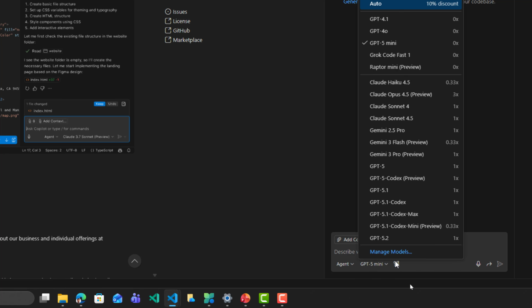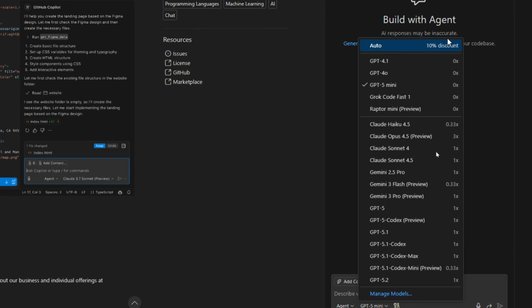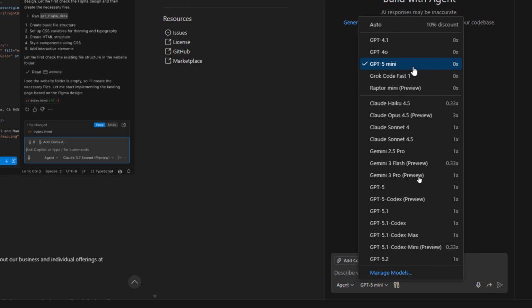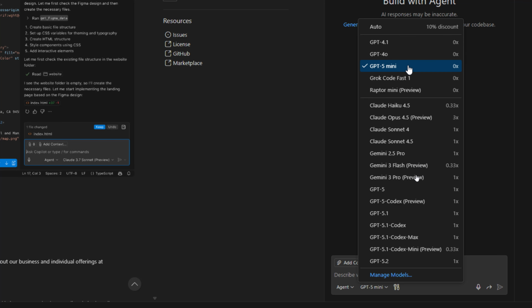And here we can see the different models that we have. We can choose auto, which will choose any one of these models depending on the project you are working on. Here we have some free models like the GPT 4.1, the 4.0, the GPT-5 mini. We have the Raptor also, which is in preview. And in the paid plan, we have even the latest GPT 5.2. This is the most recent one.